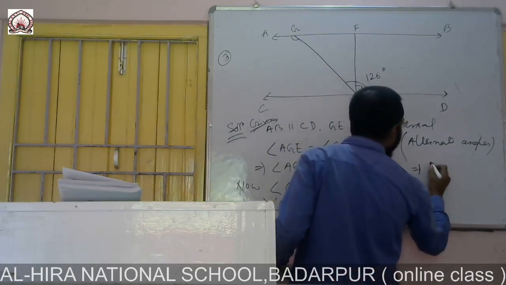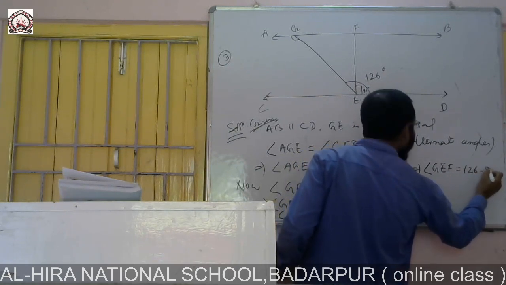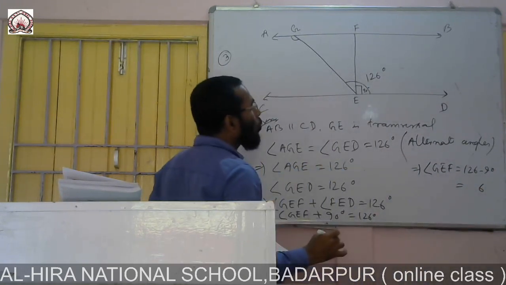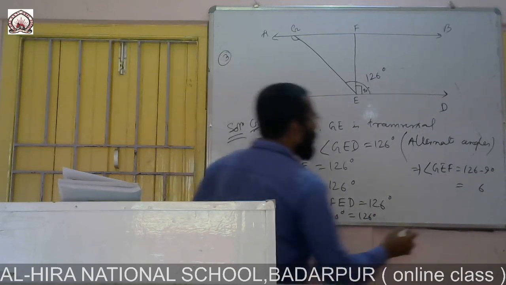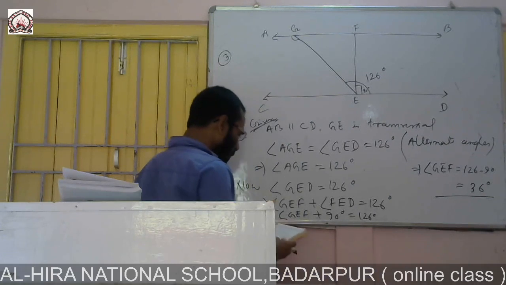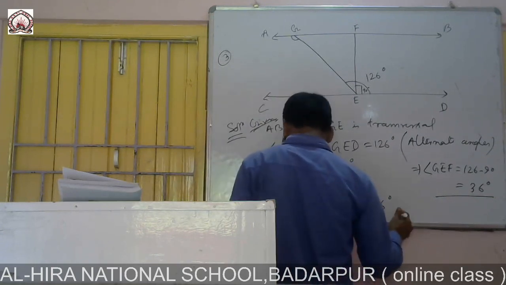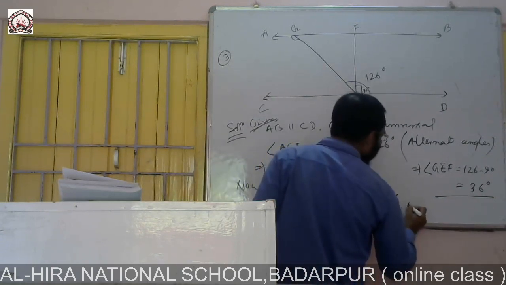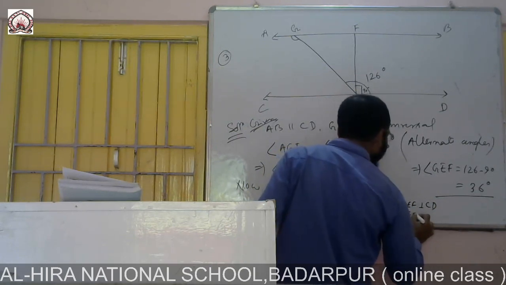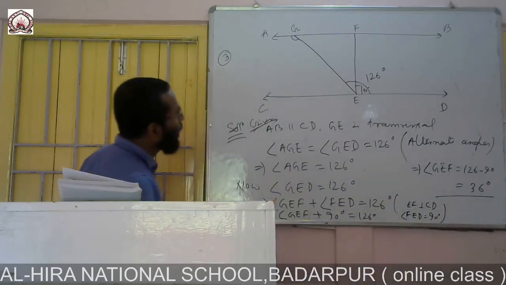So angle GEF will be 126 minus 90, which is 36. So GEF is 36 degree, and FED is 90 degree. Reason: since EF is perpendicular to CD, angle FED will be 90 degree.